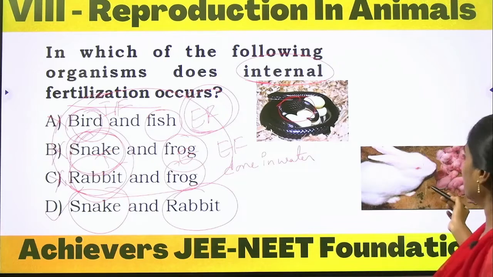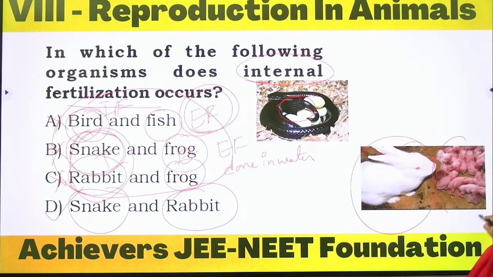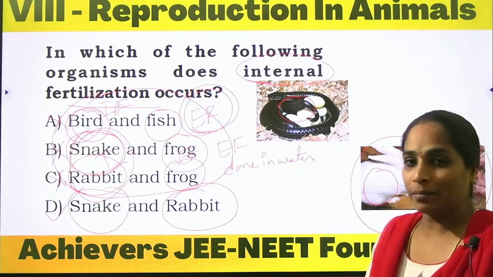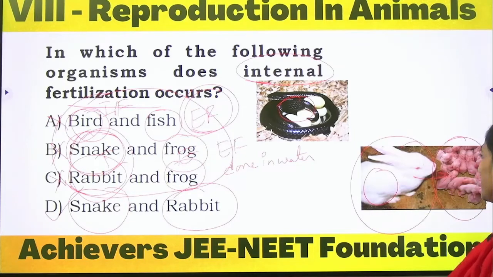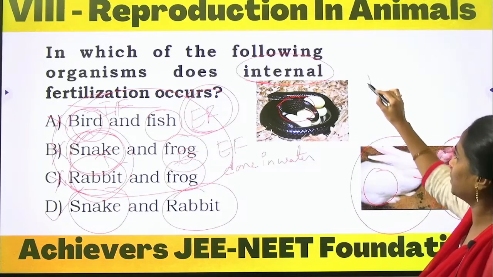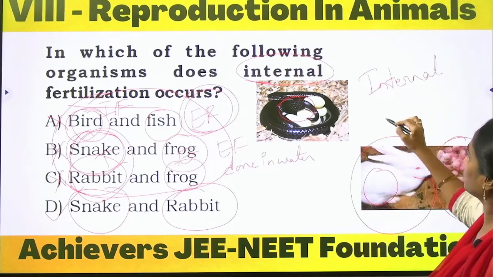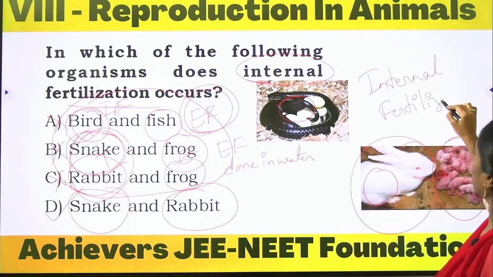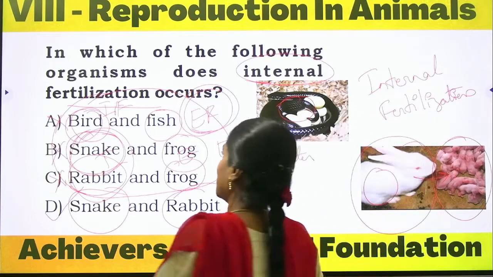And next one is a rabbit. A rabbit gives birth to young ones after internal fertilization inside the mammalian organism; the female mammal gives birth to the young ones. So internal fertilization can be seen in both of these organisms. Which kind of fertilization? Internal fertilization. Next, coming to the next question.